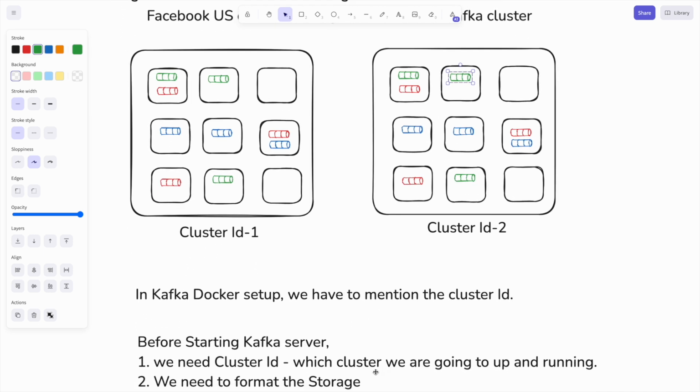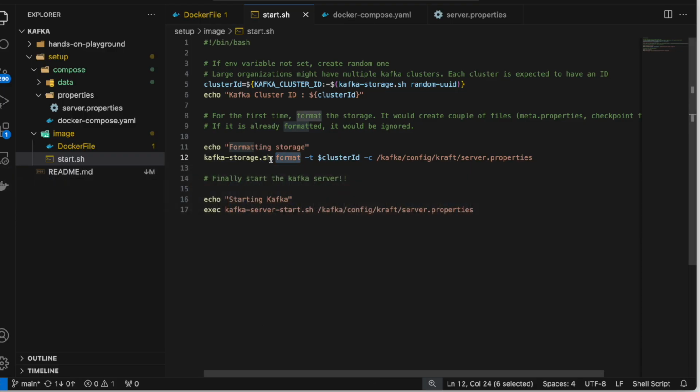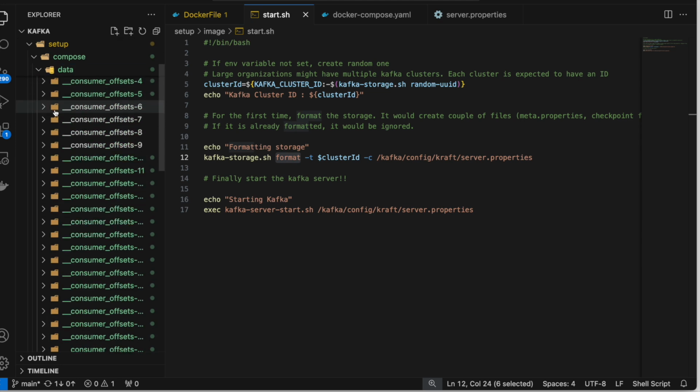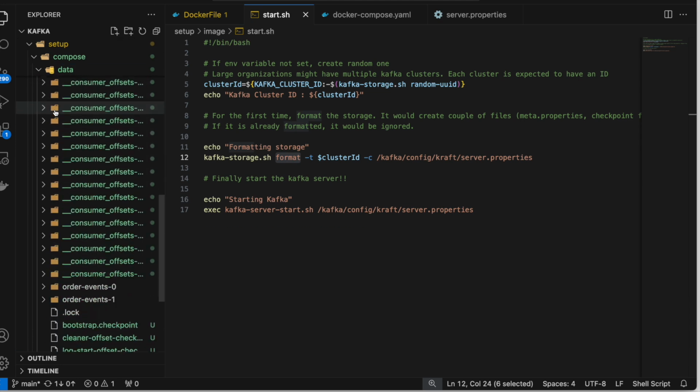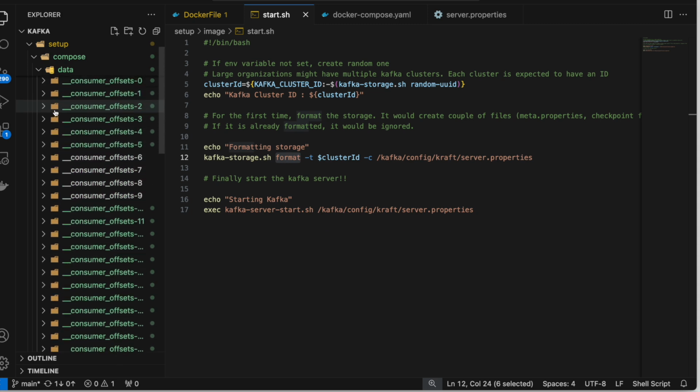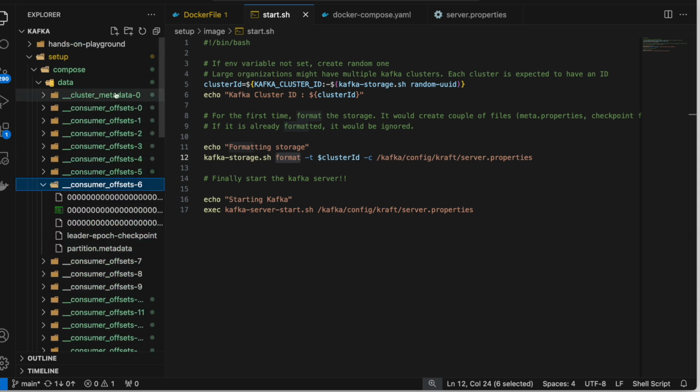Now the other thing we require before starting up the Kafka server is formatting the storage. Why do we need to format the storage? Let me show you in the code as well. So I have shown you there, along with data, we have multiple other things as well. For example, these are the topics, the consumer offsets, the cluster metadata. So remember, Kafka is a stateful application, right? Formatting the storage is not like formatting the disk where the whole disk gets cleaned. No, it doesn't mean that.